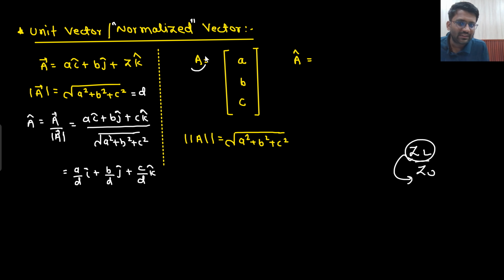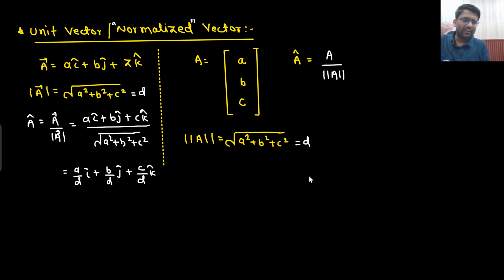So now you are normalizing this vector with respect to its magnitude. What will be your normalized vector? That will be your vector A divided by its magnitude. The magnitude we are representing by d. So this is vector A divided by d. This vector is a matrix only, no? If you divide the matrix by some number, all the elements will be divided, right?